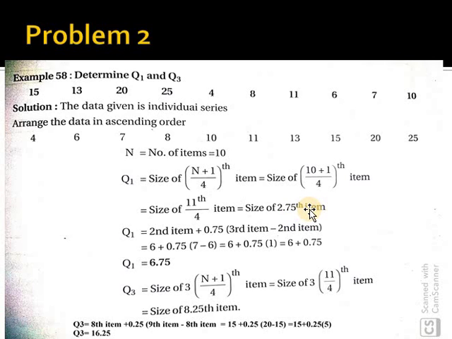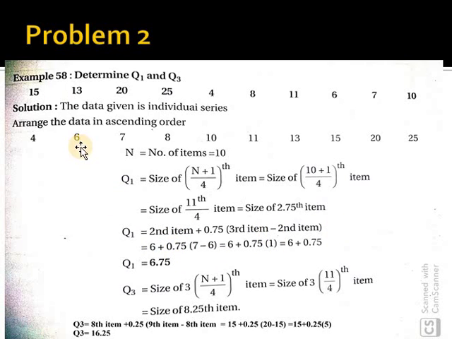we got 2.75th item. In the previous problem we got 4 directly and located the fourth number. Here it is 2.75, it's very simple, we already discussed this while solving the problems on median. So 2.75 lies between the second and third item. Do you agree? Yes. So Q1 lies between 6 and 7. So how can we take it in this case? It means the second item, 6, plus the 0.75 portion of the difference between the third and second items.